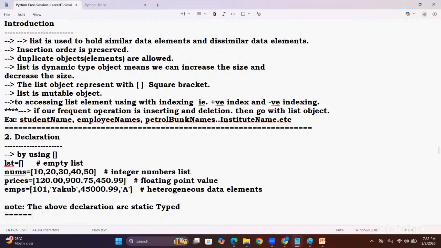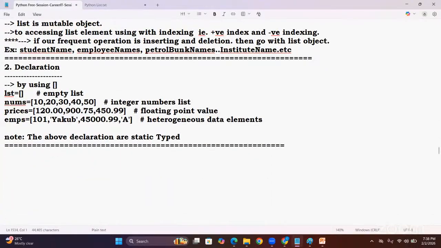Static typed declaration, where we give the object and directly initialize the value. This is static typed, the first approach. And the second way to declare is by using the eval function. This is dynamic typed creation. Now I am coming to an example.